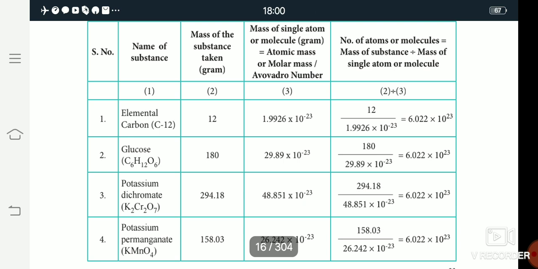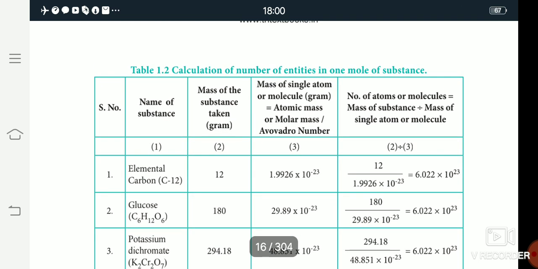For all the compounds, elemental carbon, glucose, potassium dichromate, and potassium permanganate, the answer is the same: 6.022 into 10 to the power 23. Okay children, so this is the calculation of the number of entities in 1 mole of substance.